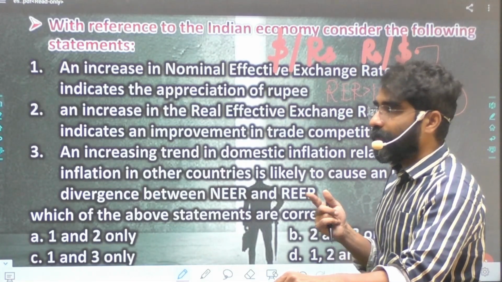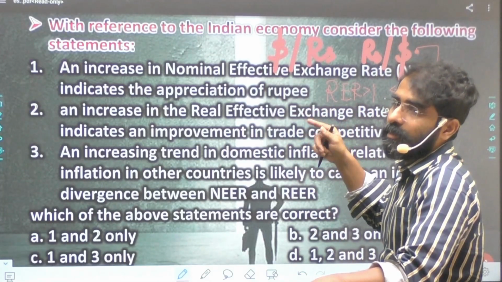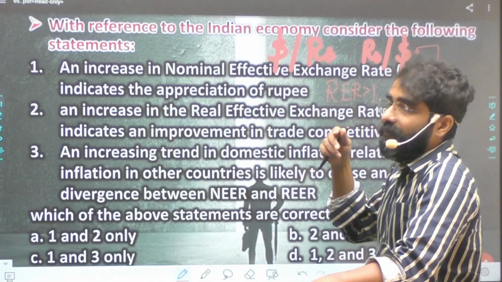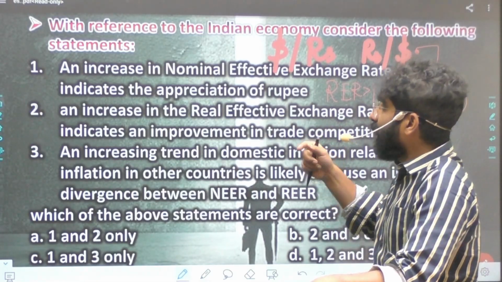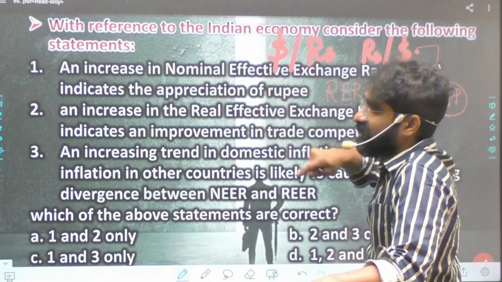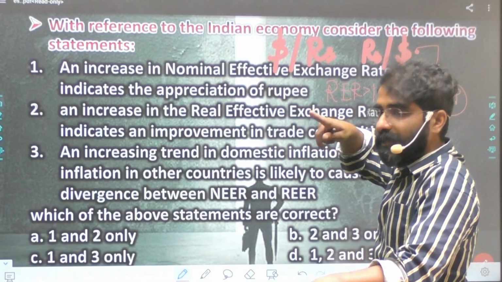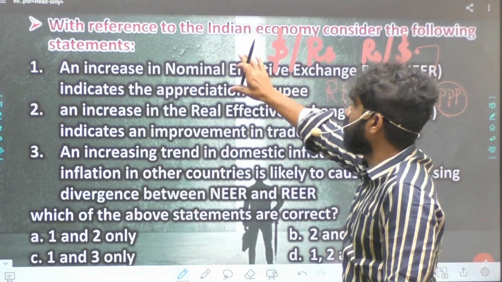Suppose $1 is 80, and if I'm taking rupee to dollar, 100, then it is depreciation. But if I'm taking it reverse, it is 1 by 80, 1 by 90. Then an increase in nominal effective exchange rate indicates appreciation, yes. But if I'm taking rupee to dollar, it becomes depreciation. Since I'm solving this question by taking dollar to rupee, this is okay.